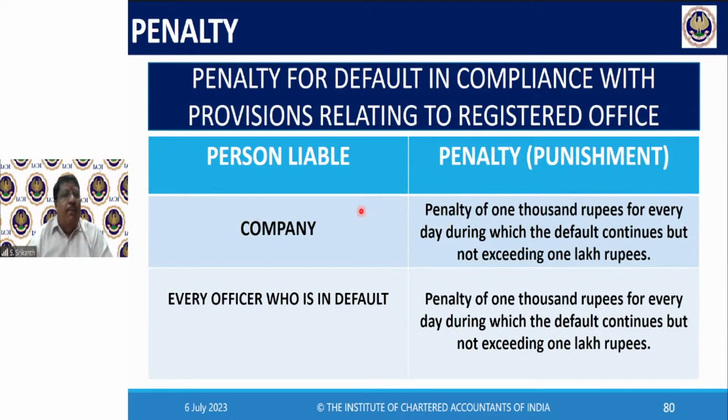Penalty for default in complying with the registrar: if you do not inform the registrar about the registered office within 30 days, the penalty is 1,000 rupees up to 1 lakh. And for an officer in default, 1,000 rupees, not exceeding 1 lakh.